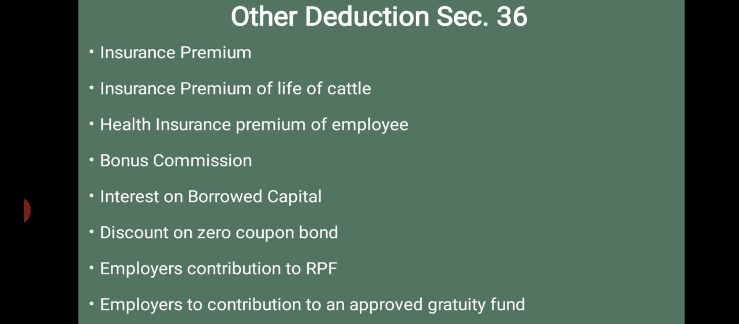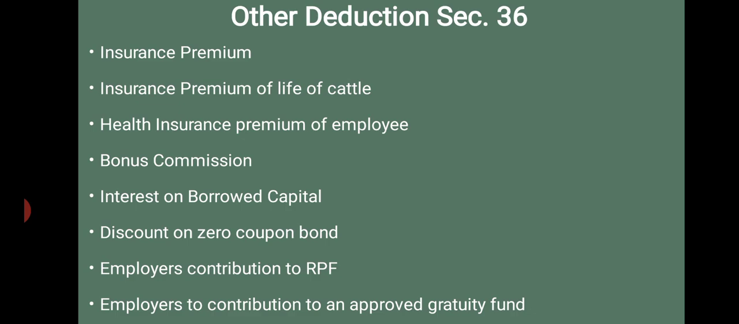Interest on borrowed capital in respect of money borrowed for the purpose of business or profession. The next, discount on zero coupon bond. That means any amount of discount on issue of zero coupon bond is allowed as a deduction. The next, employee's contribution to RPF. Employee's contribution to a recognized provident fund or approved superannuation fund is allowed as a deduction. All these are shown on the debit side of the profit and loss account. They are allowable deductions. Okay.